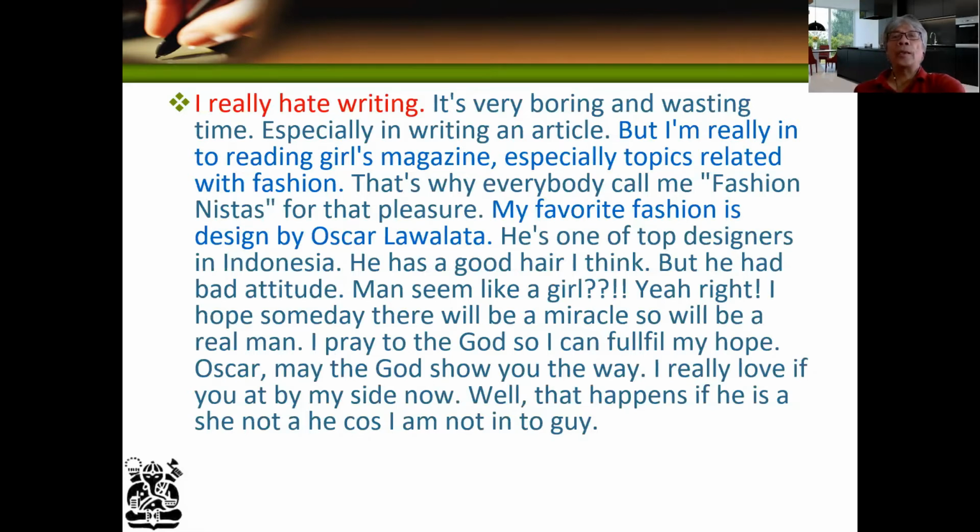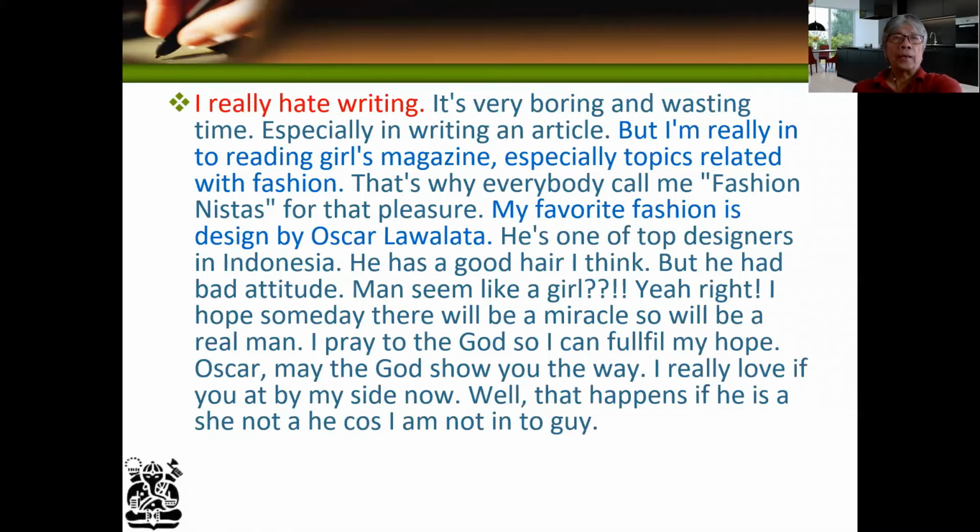So you cannot call this a paragraph, especially in academic writing. So remember, you have to develop I really hate writing here and then develop it into here. Most of the sentences here are irrelevant. The relevant one is only it's very boring and wasting time.